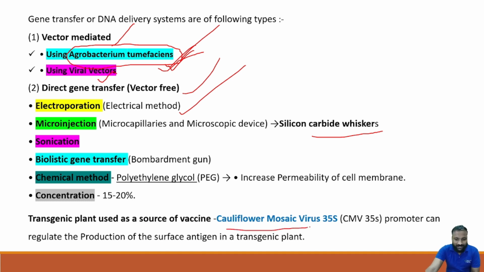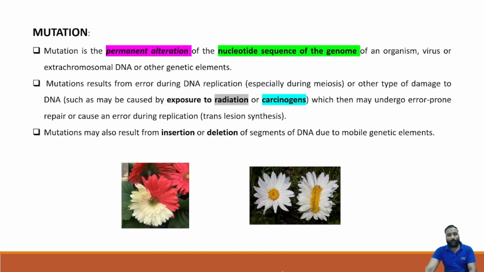CMV 35S is a promoter that can regulate the production of the surface antigen in the transgenic plant. So by transgenic plants we can get disease resistant or strong plants. For example, CMV 35S can regulate the production of surface antigen against the mosaic virus. Clear? Yes.